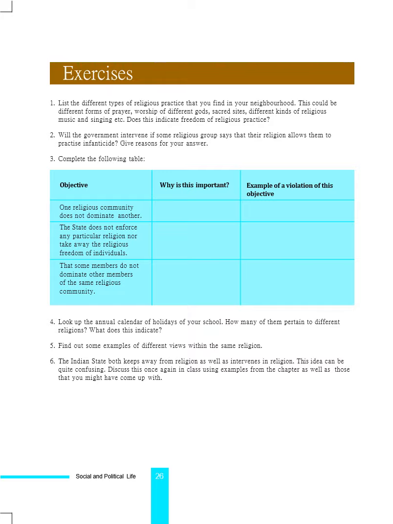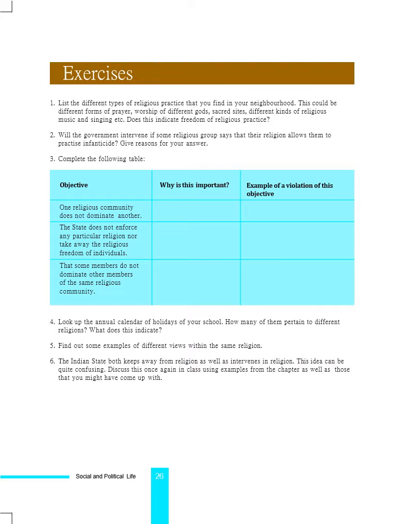First question, see the book. List the different types of religious practice that you find in your neighborhood. This could be different forms of prayer, worship of different gods, sacred sites, different kinds of religious music and singing, etc. Does this indicate freedom of religious practice? The Christians sing hymns, the Hindus sing bhajans, the Muslims offer namaz, Jews visit synagogues. There are churches, temples, mosques, gurudwaras in my locality. This indicates that all citizens are able to practice their religion with freedom in a secular environment.